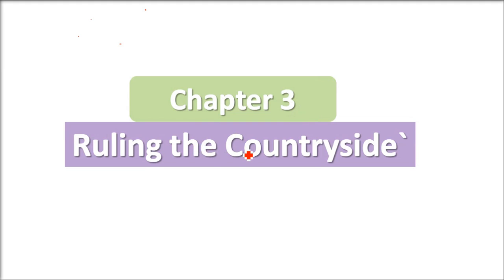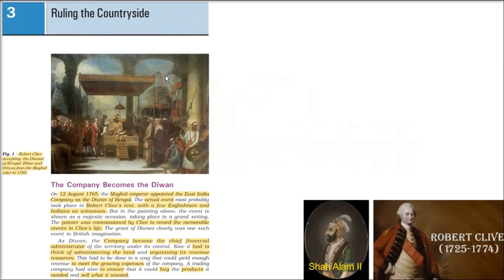This is chapter number 3, ruling the countryside. Countryside means village, gaon, gramin kshetra. So whose shasan or whose administration are we talking about? The Britishers, or British rule, we are talking about.